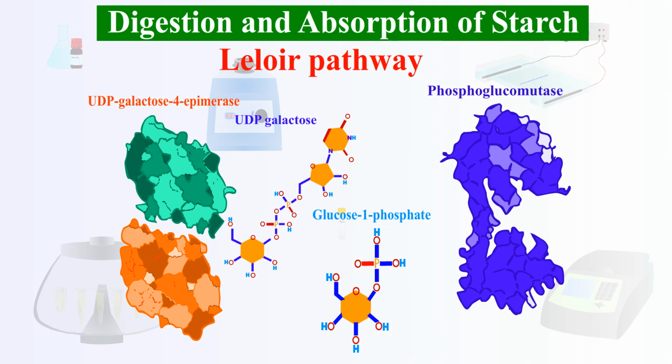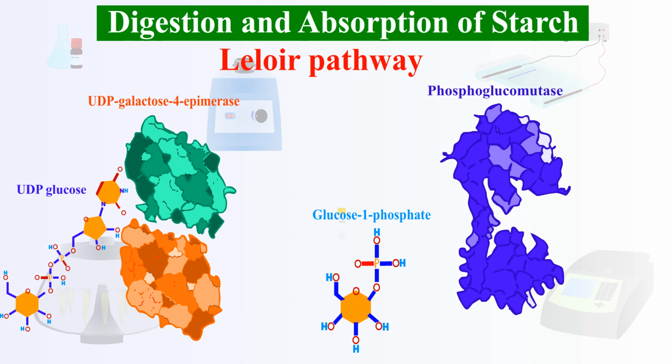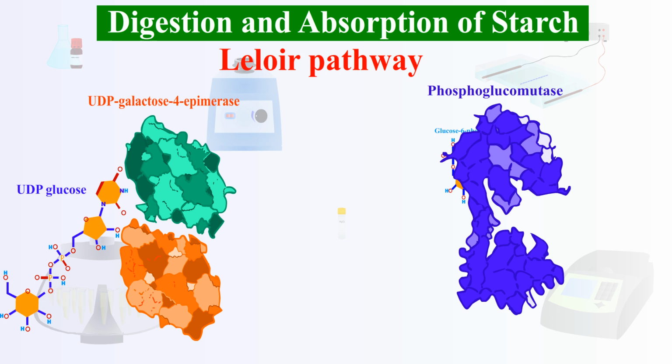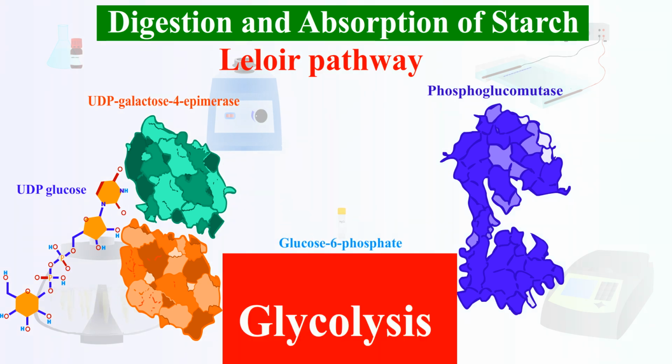The UDP galactose produced in this step is converted back to UDP glucose by UDP galactose 4 epimerase. And glucose 1 phosphate will be converted to glucose 6 phosphate by phosphoglucomutase and enter glycolysis.